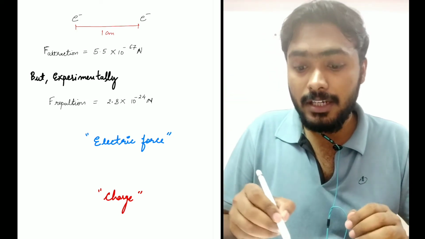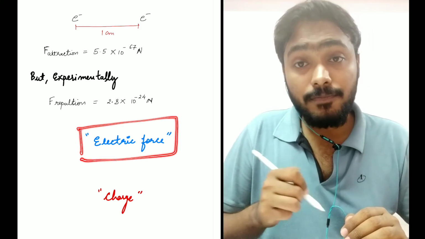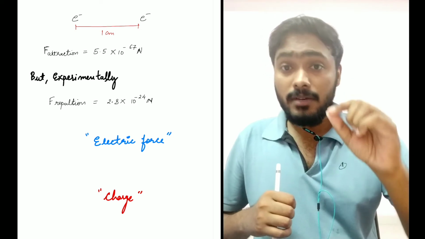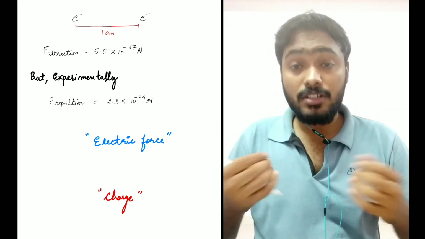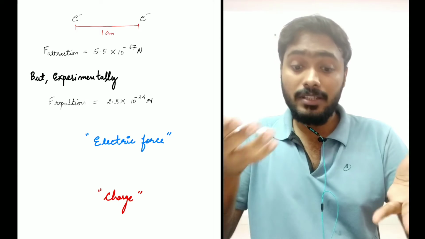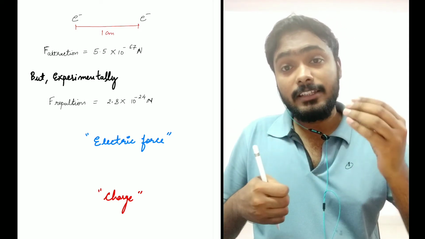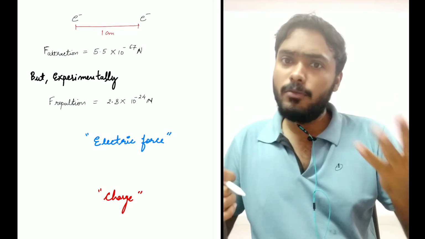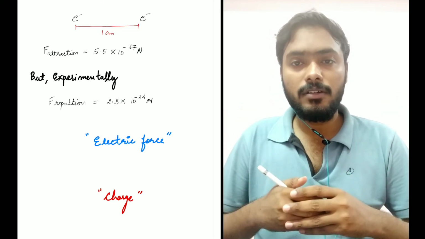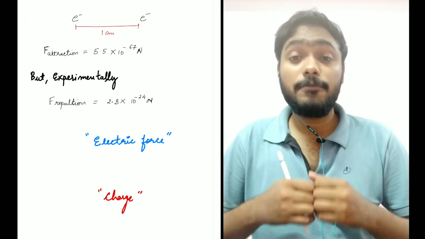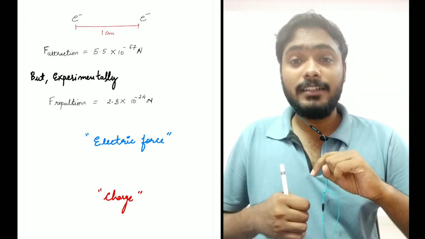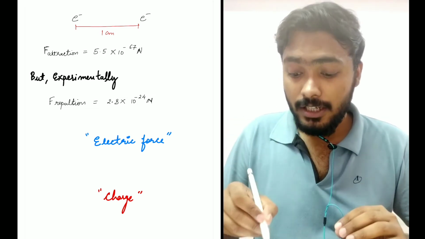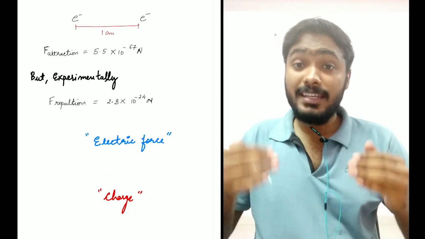First of all they named that new force the electric force. Then they thought, because of mass there was this gravitational force, because of which we were able to say there is an attraction force. So they argued, why not one more basic physical quantity which is responsible for this force? So they named this basic physical quantity, this property, as charge, right?